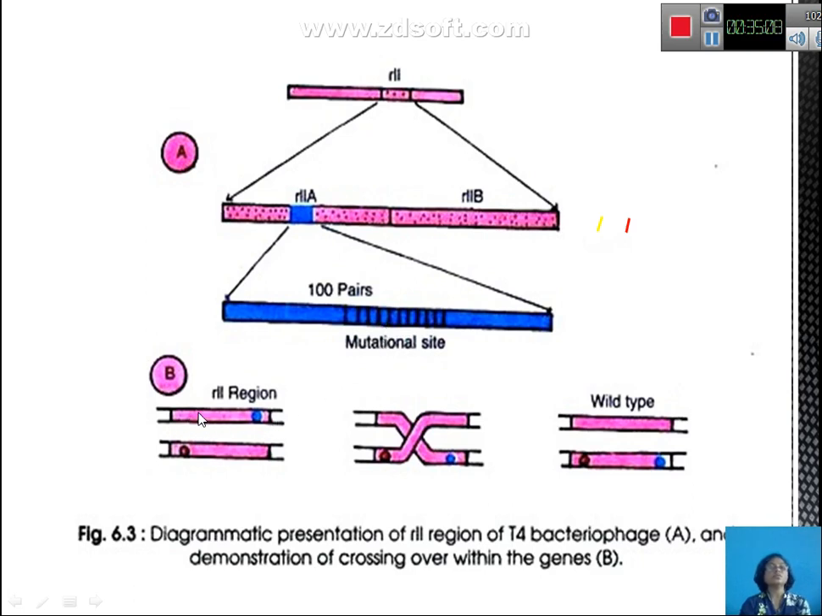So this is your R2 region. Here it is represented in blue. When it undergoes crossing over, the blue has come here, so you have a mutation here, whereas you don't have any mutation there, and therefore this is your wild type and this is your mutant one. The wild type produces the smooth plaques, but the one which has now mutated will have larger, turbid, or rough plaques.